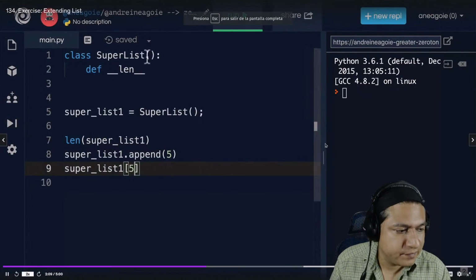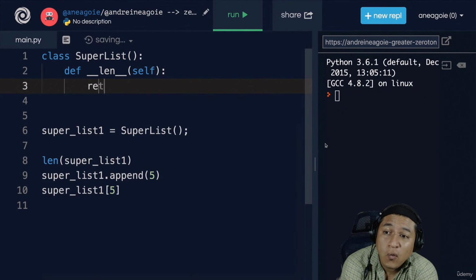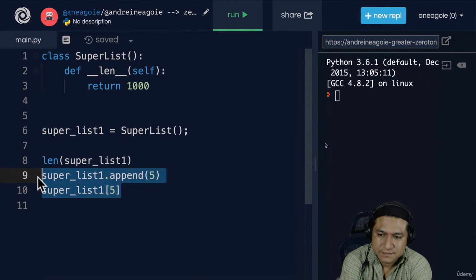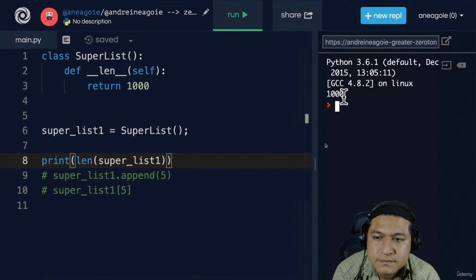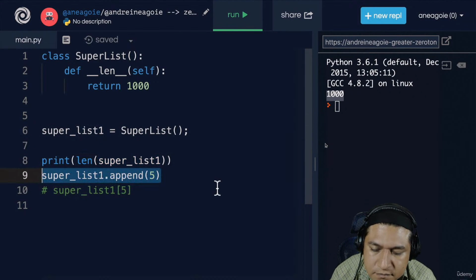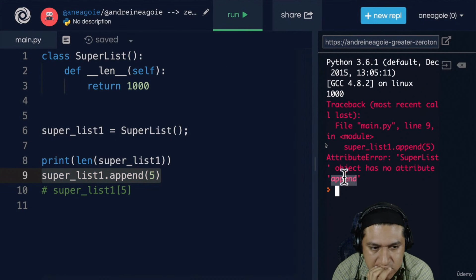Pause the video because I'll give you the answer. So let's just implement this. We're going to have self in here. When we call superlist1, and let's comment this out, and I do length here, let's print it out, I should get 1,000. That's good. But I want the functionality of a list. I want to be able to append to my superlist. So let's run this and see what happens. I get an attribute error: superlist object has no attribute append.